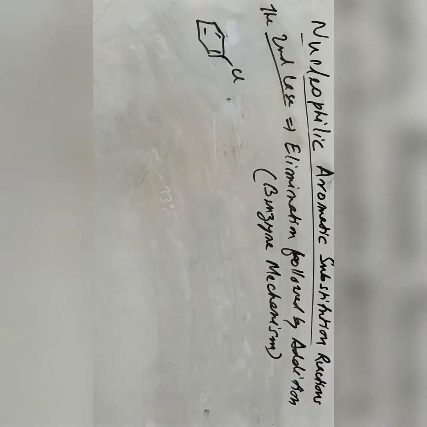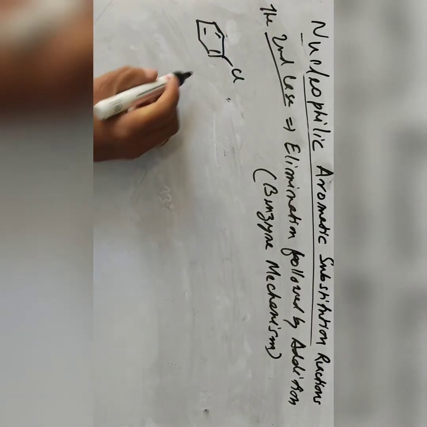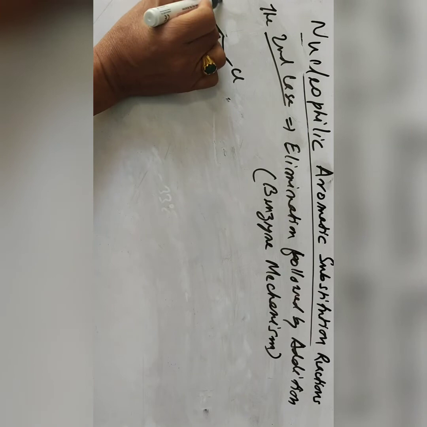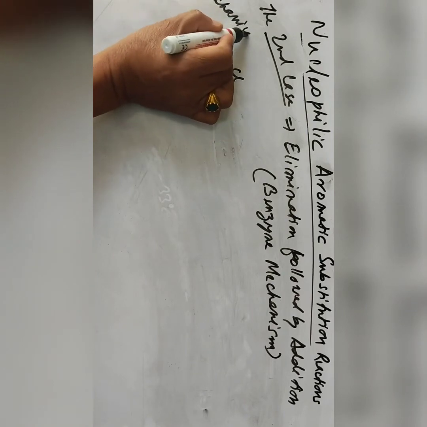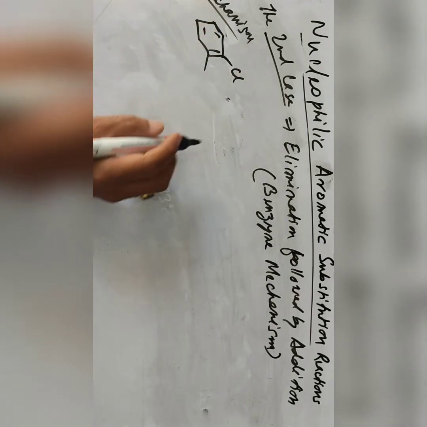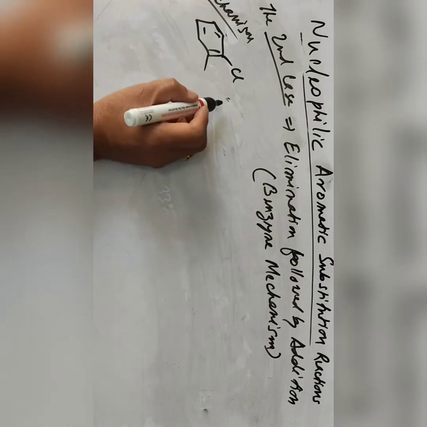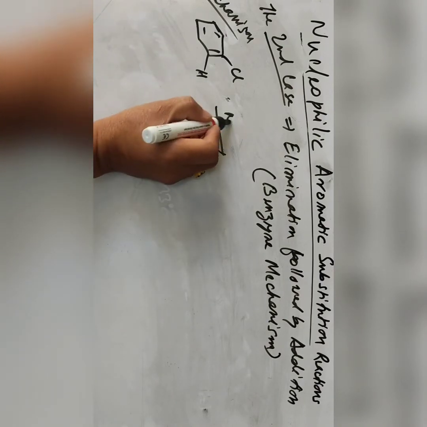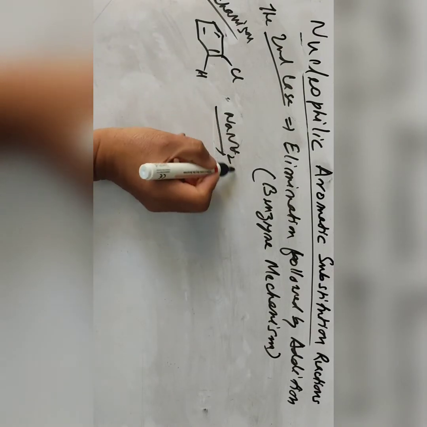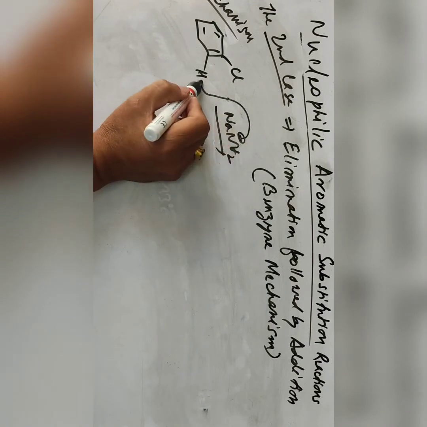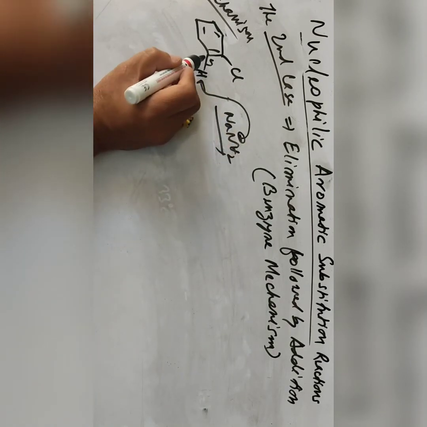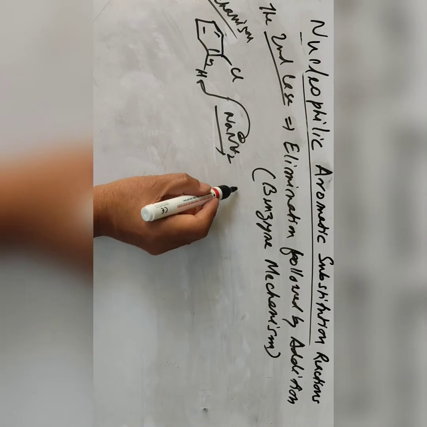Mechanism of the reaction. First this hydrogen here, the strong base abstracts the proton. So you can give the negative charge here, step by step.